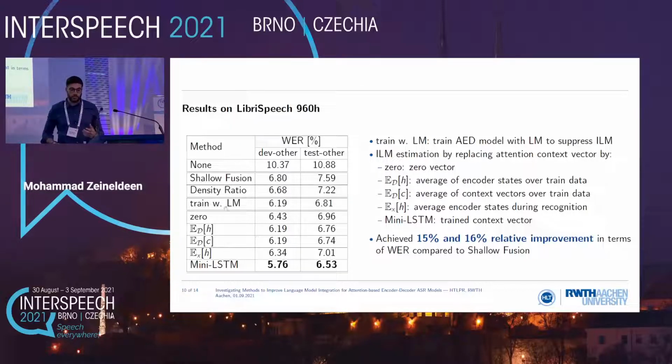And also, if you compare, in general, ILM methods outperform shallow fusion. Here we also tried the ILM suppression by training the ASR with a language model, and we can see that we can get good improvement, also comparable to some of the internal language model methods.